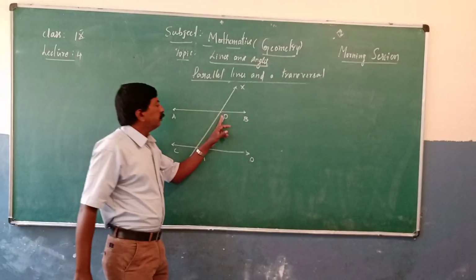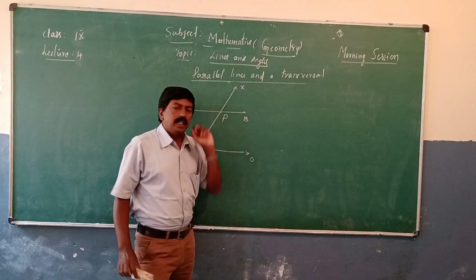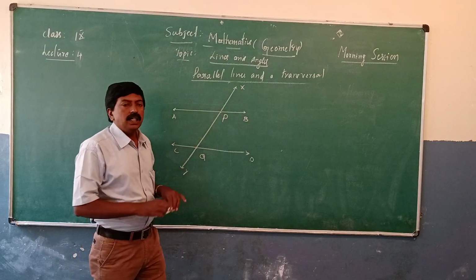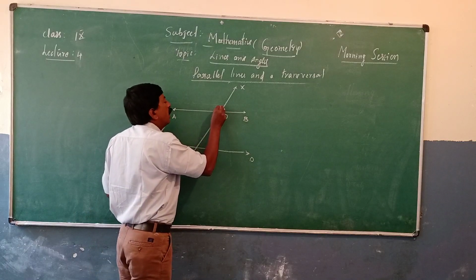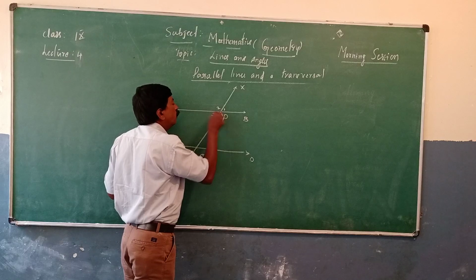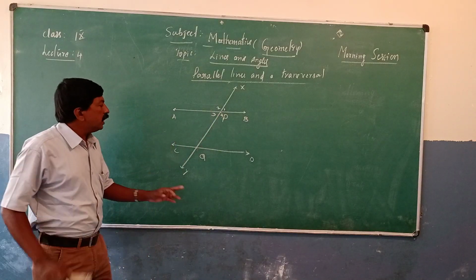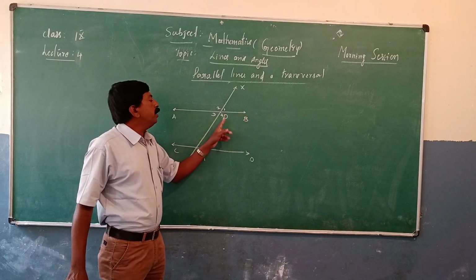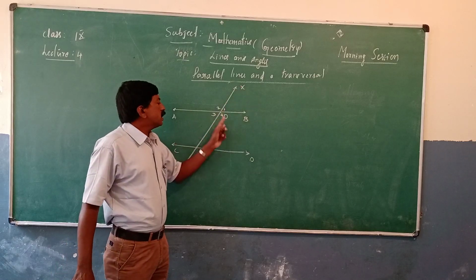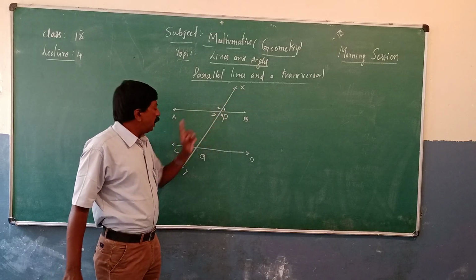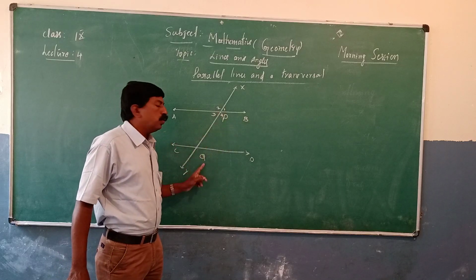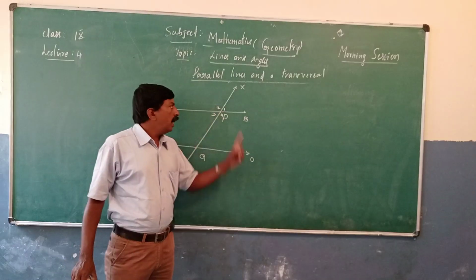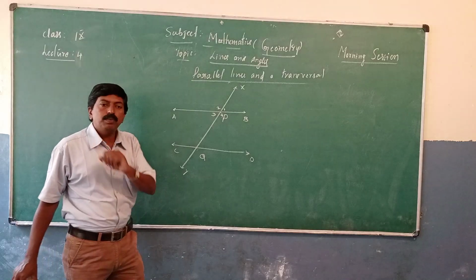Now at P, AB is a straight line and XY is another straight line. It forms four angles, call them angle 1, angle 2, angle 3 and angle 4. So AB and XY intersect and form four angles. Instead of reading BPX, XPA, APQ, BPQ, I will write them here as 1, 2, 3, 4.